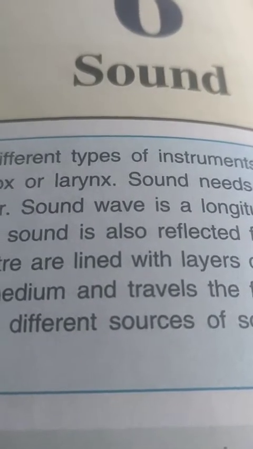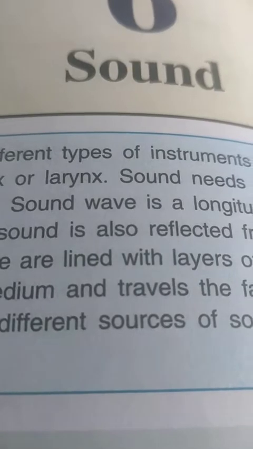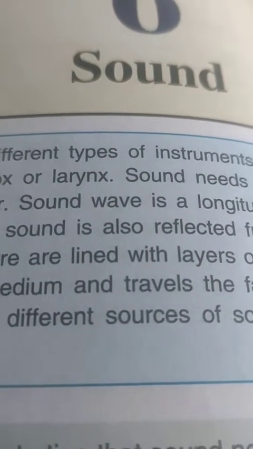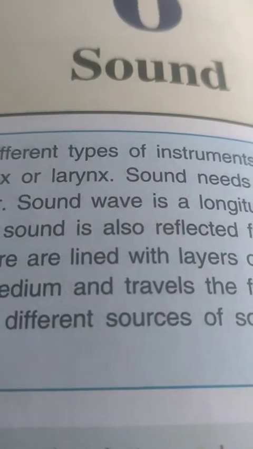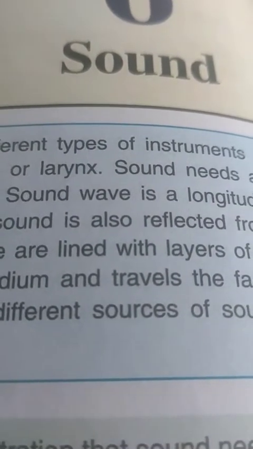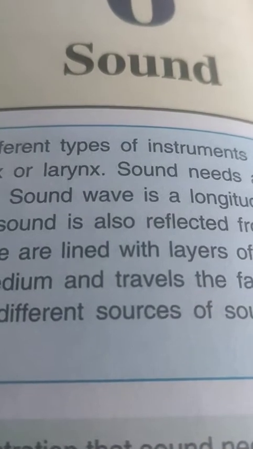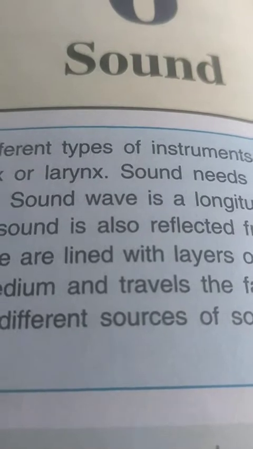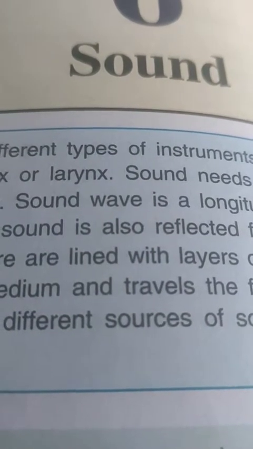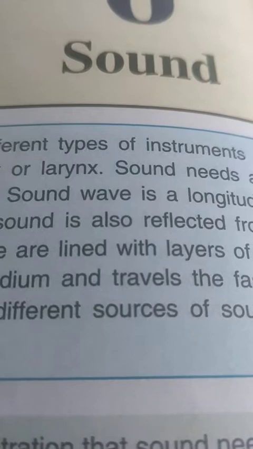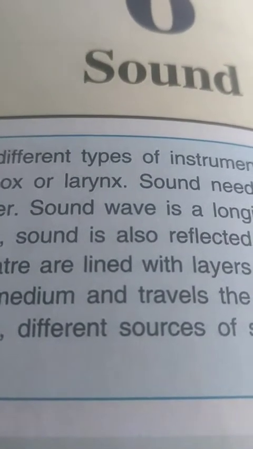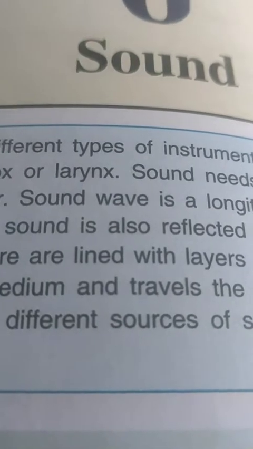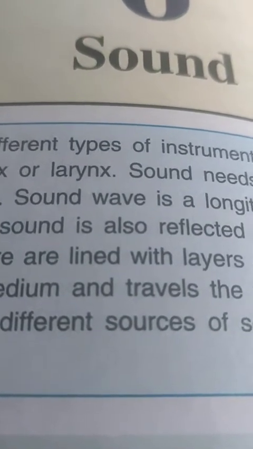In our daily life, we hear different types of sounds, like the ringing of a school bell, sound from a clock, the honking of vehicles, the sound of playing guitar or tabla, etc. We also hear the different voices of different persons. Are you able to hear? Yes. Different sounds are also produced by different animals, such as barking of dogs, etc.